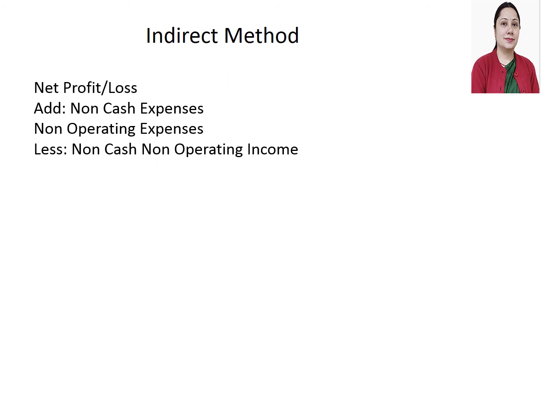So it includes non-cash and non-operating expenses and non-cash and non-operating income as well. So for the adjustment, you have to add all non-cash, non-operating expenses that you have debited in the P&L account, and you have to subtract all non-cash, non-operating income that you have credited in the P&L account.